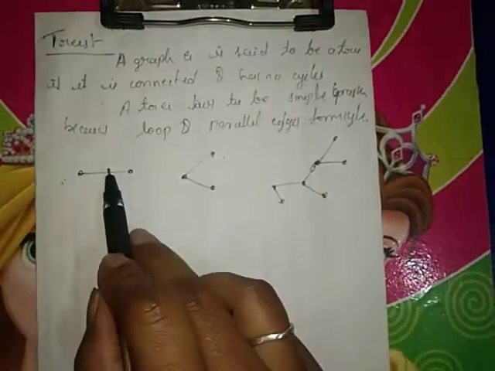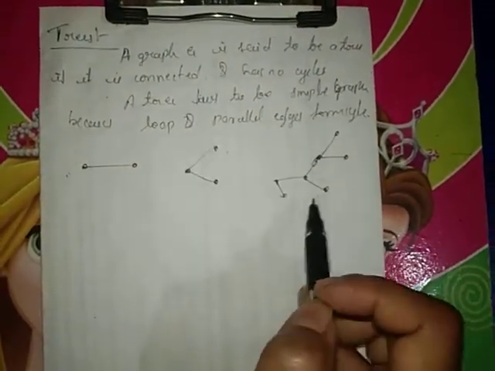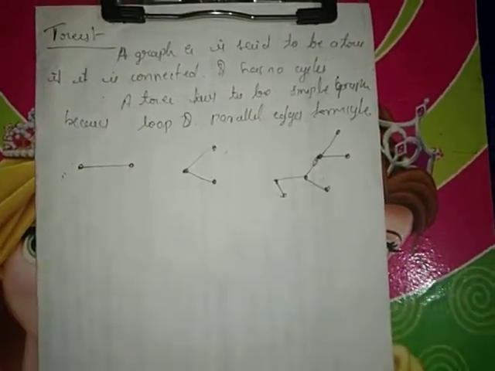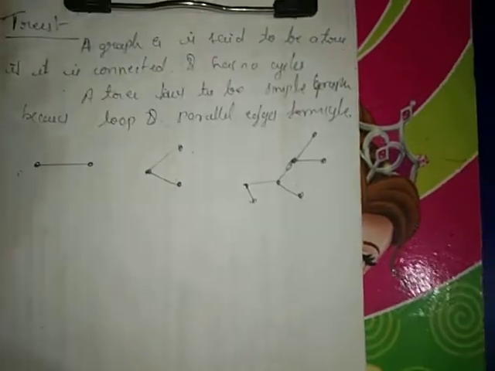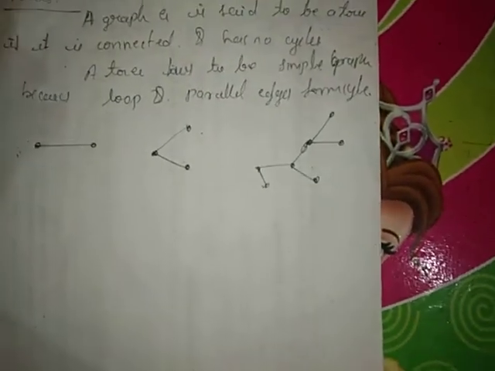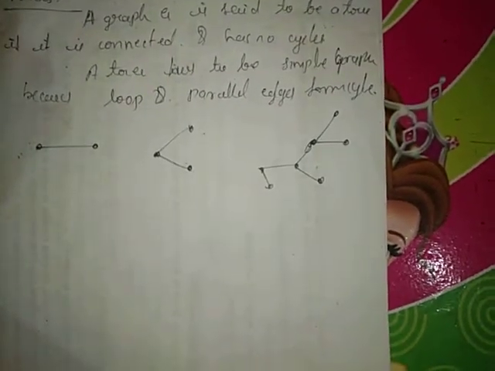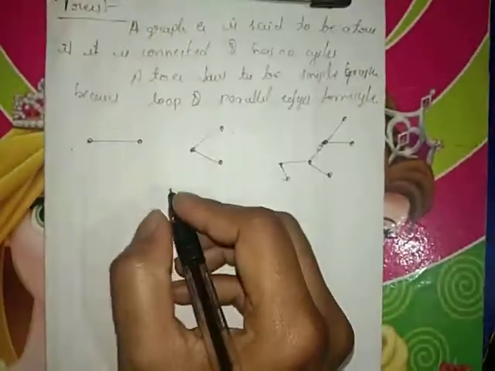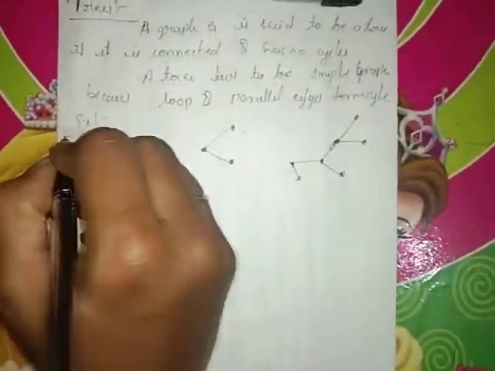The graphs are connected, and there are no parallel edges and no loops. So these graphs are simple graphs and have no cycles. These are all examples of a tree.